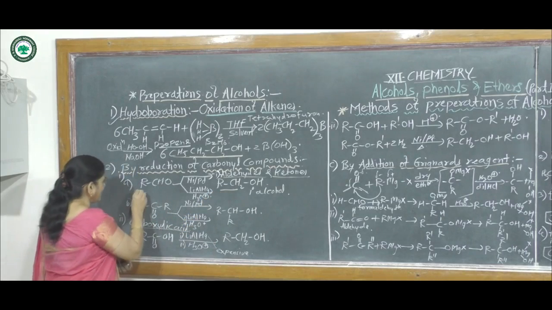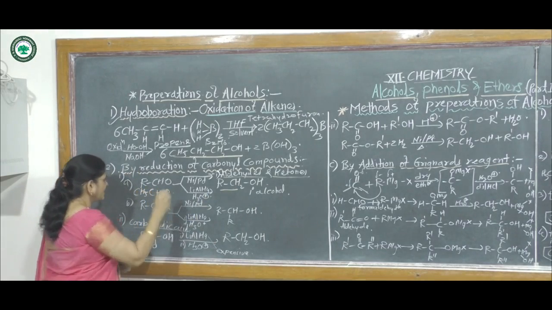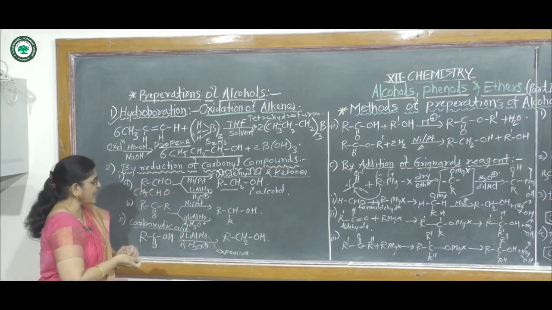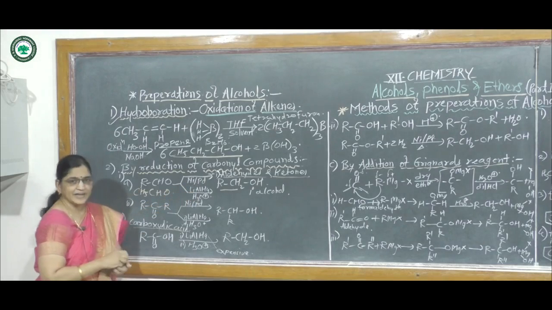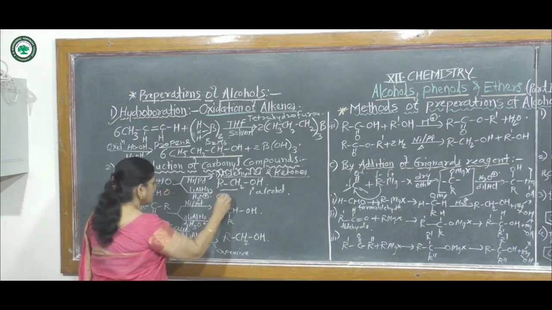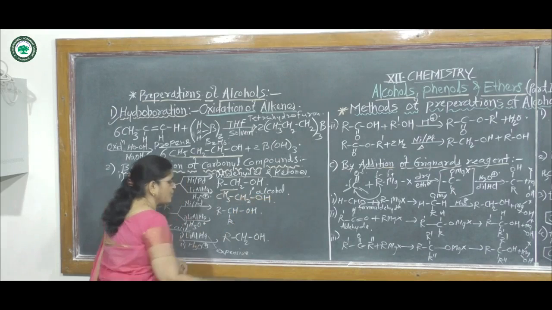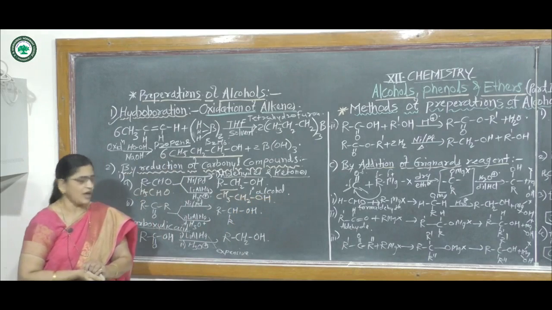For example, CH3CHO, the name of this aldehyde is acetaldehyde. If it reacts with nickel or palladium or lithium aluminium hydride, it gives CH3CH2OH. The name of this alcohol is ethyl alcohol.